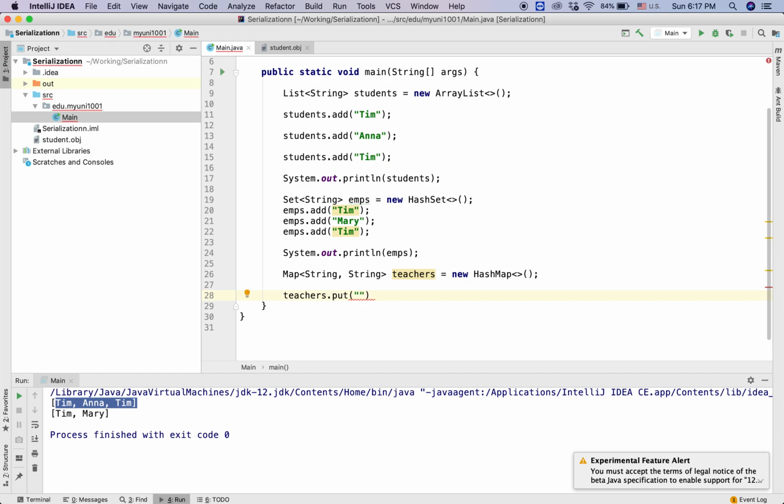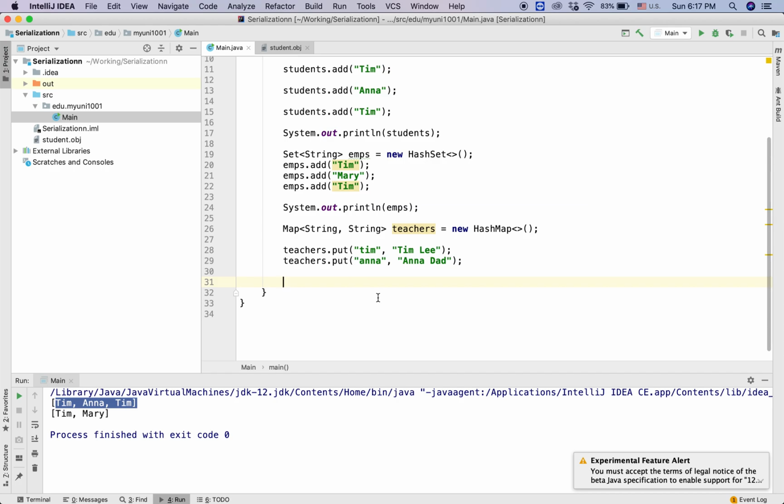So we'll put, let's say, Tim, and this is his full name, Tim Lee, and we can add another teacher, put, let's say Anna, and then the name will be Anna David, for example. So these are 2 teachers in the list.